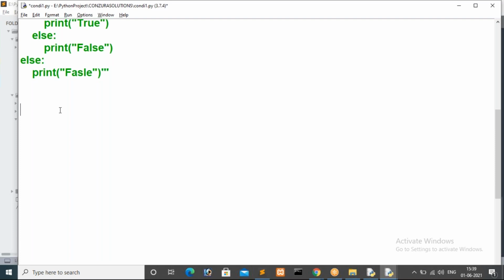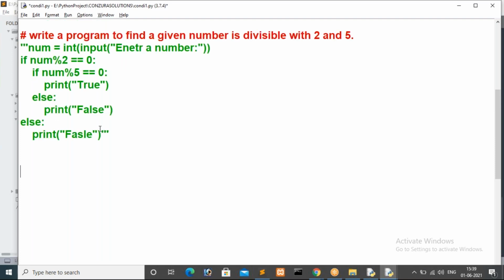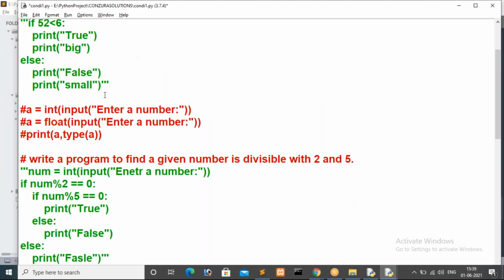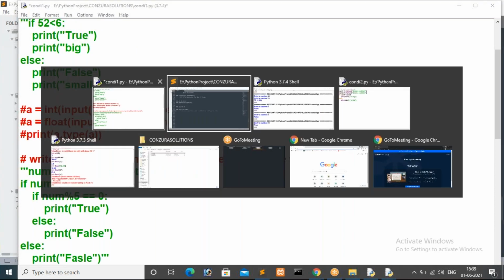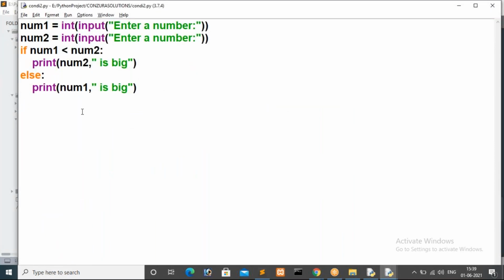So actually in day one I gave a small example to you, that is biggest of three numbers. Actually here I did biggest of two numbers. So for this we are using the general way. In the same way, to find biggest of three numbers, in that case we will go with this one, guys.